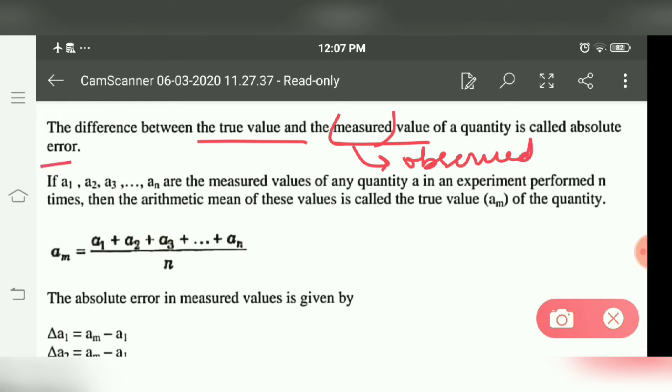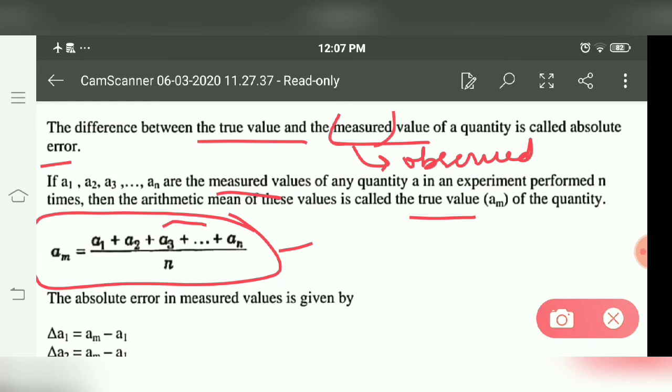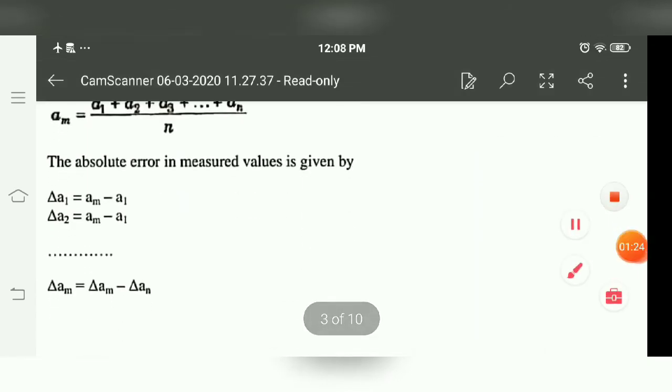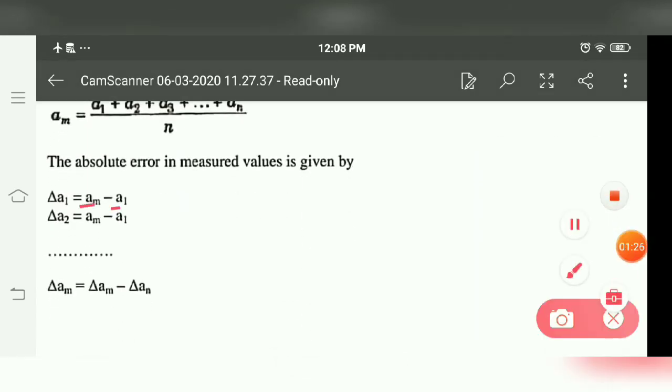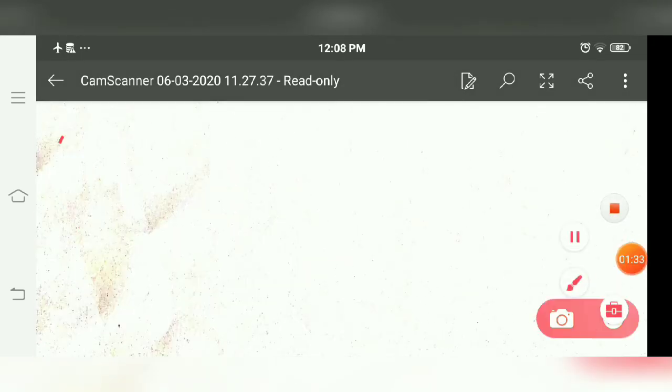If these are all the measured values, then the arithmetic mean of all of them gives the true value. To calculate the absolute error, we take true value minus observed value. Now next is mean absolute error.